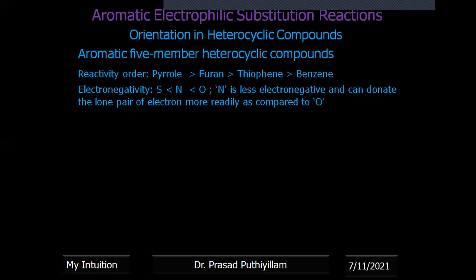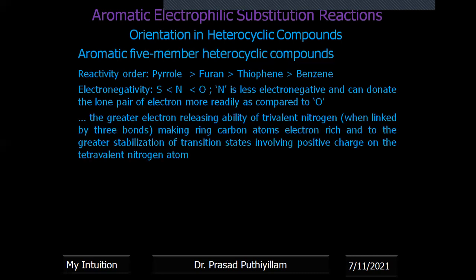Therefore, it is also electron withdrawing compared to nitrogen. So there is the greater electron releasing ability of a trivalent nitrogen, linked by 3 bonds, making the ring carbon atoms electron rich and giving the greatest stabilization of transition states involving positive charge on the tetravalent nitrogen atom. Okay, so we give the structure.